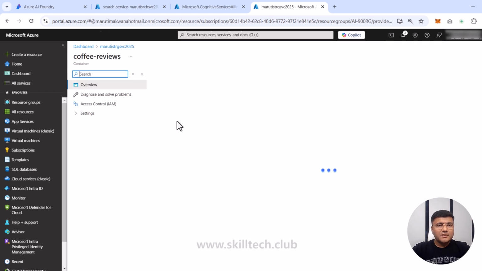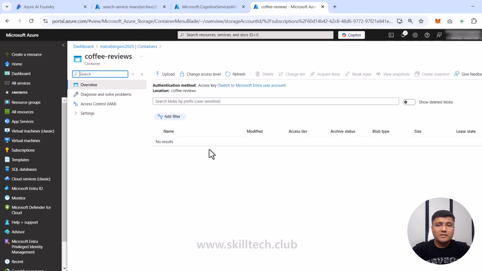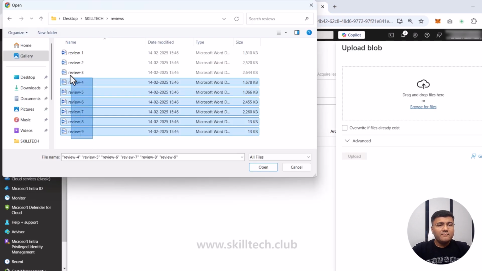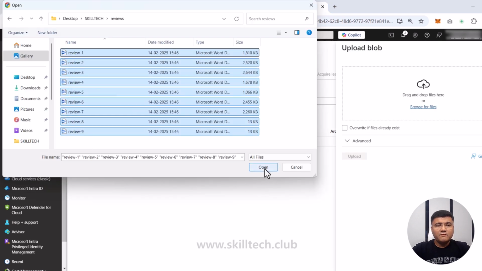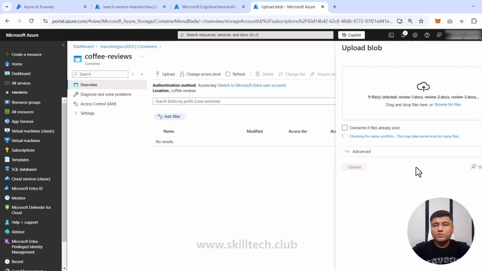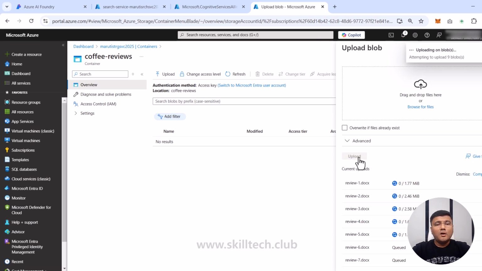The coffee reviews container is created, but I do not have any data inside this. So let's click on upload. I have a review folder with 9 reviews in Word document format. You can see all these are docx files, and I'm just going to click on upload. All these reviews will be available inside my coffee reviews container in blob format.